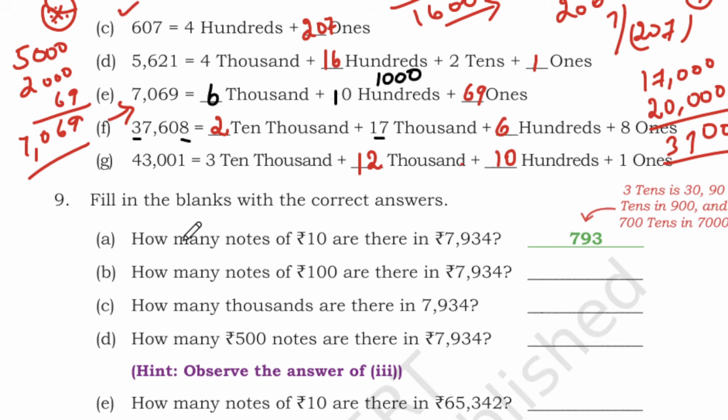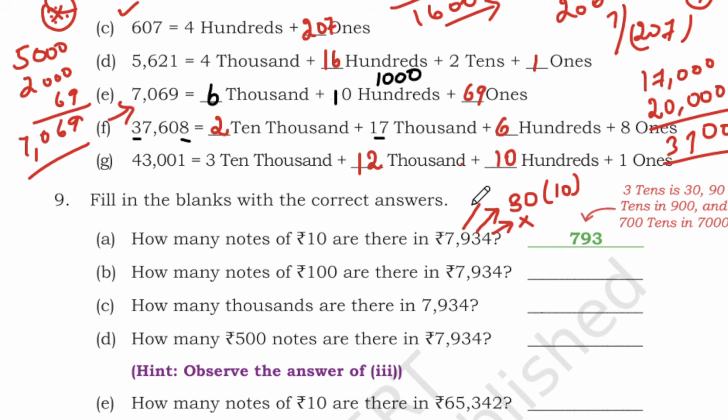So 10 rupees. Do we have a note for 10 rupees in 4, which is like ones? No. So I am going to strike that out. And here, this is like tens place. We have 30. So how many 10 rupees note we need? We need 3 10 rupees notes to get 30.